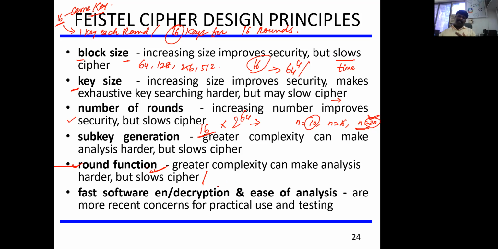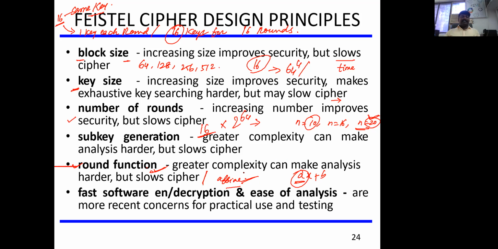If you are using complex formulas like the affine cipher, even if the attacker knows the key, they need to find the constant we have used. We multiply ax plus b, so a will be the constant. Very similarly, it depends upon the round function we select for encryption, and the security will increase.